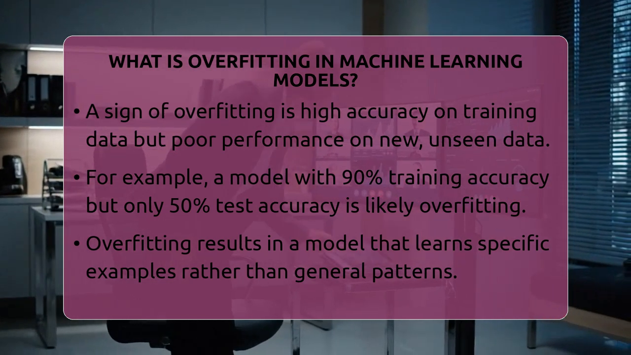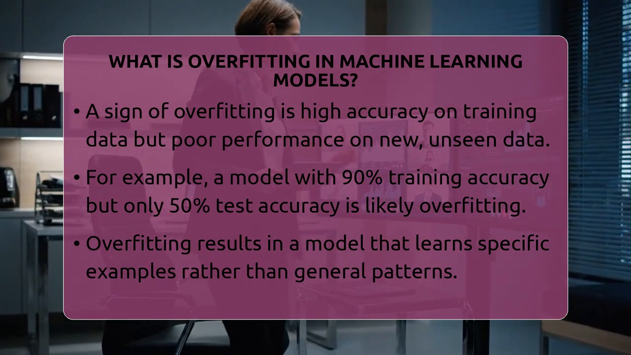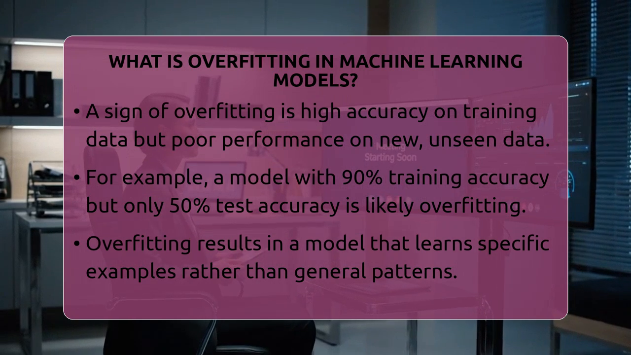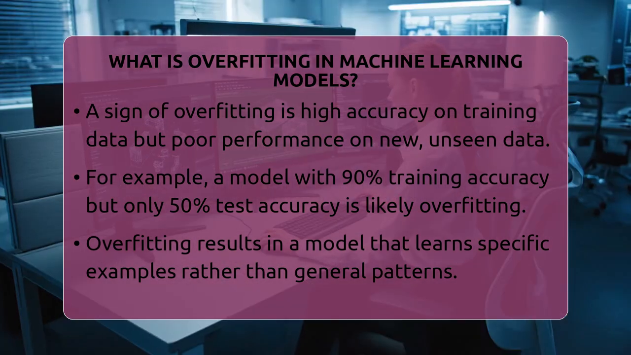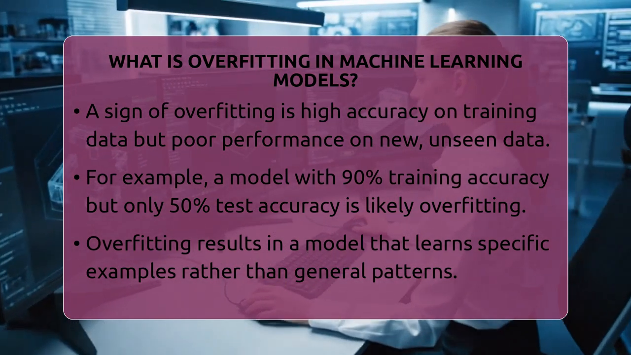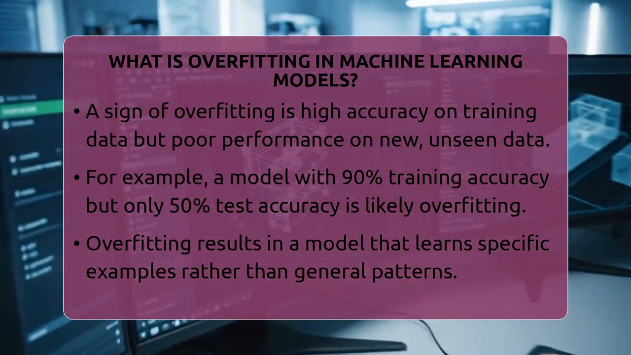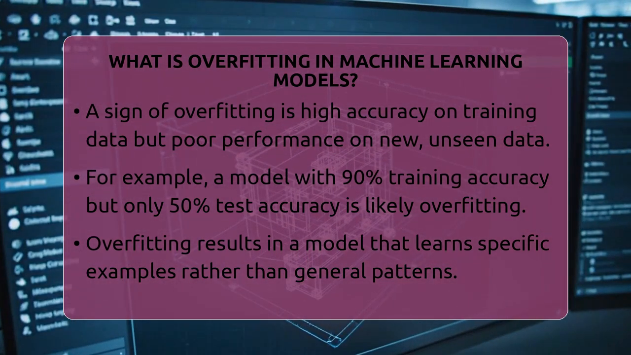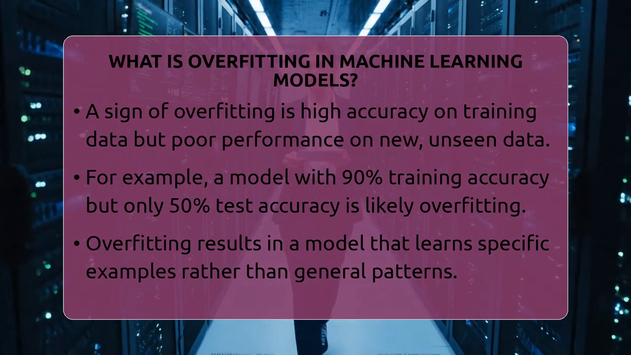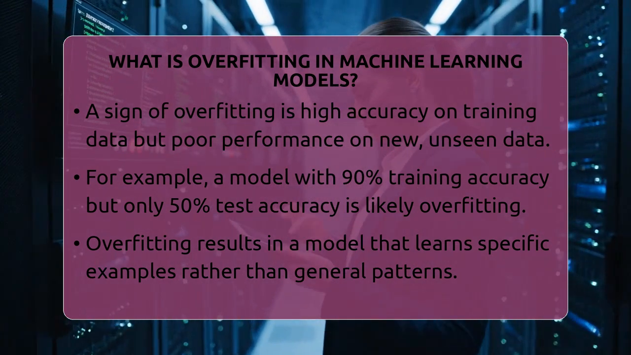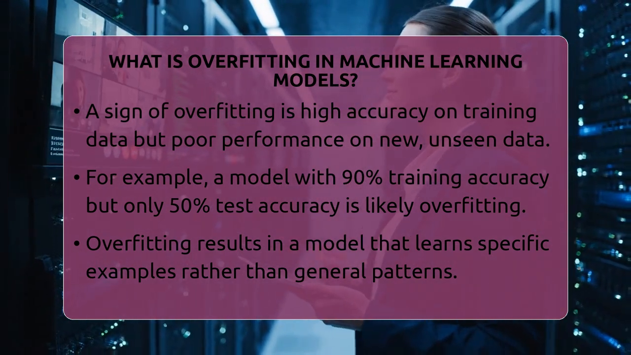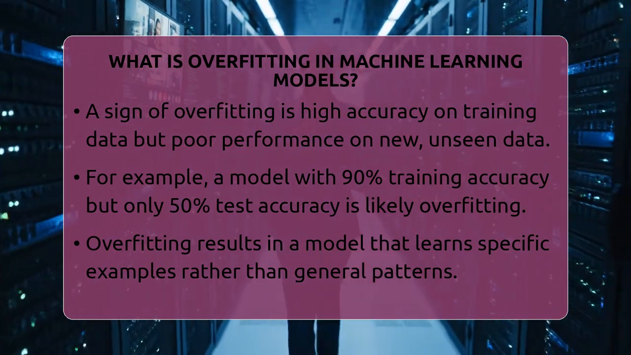One clear sign of overfitting is when the model performs extremely well on the training data but poorly on new, unseen data. If your model gets 90% accuracy on training data but only 50% on test data, it's probably overfitting. This means it has learned the specific examples too well, rather than the general rules.